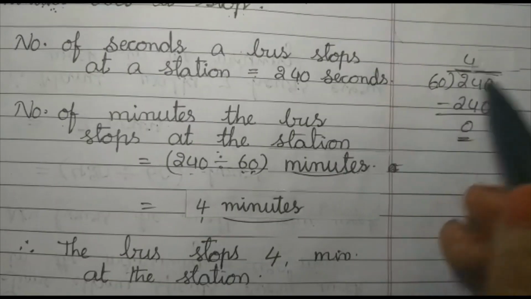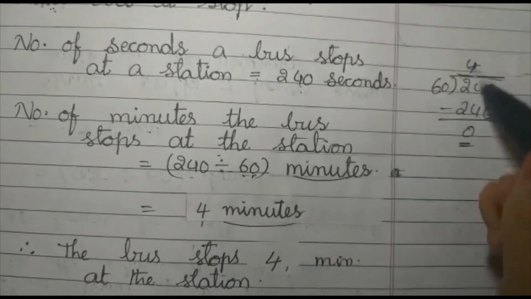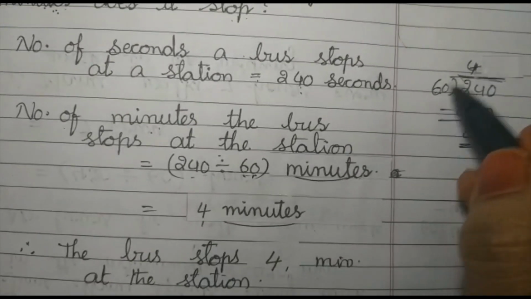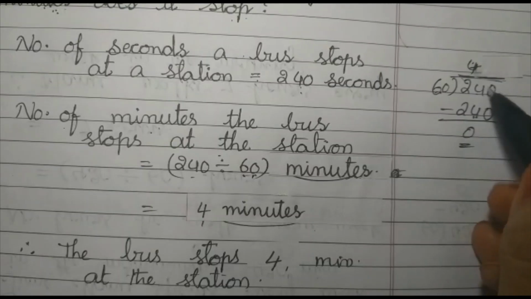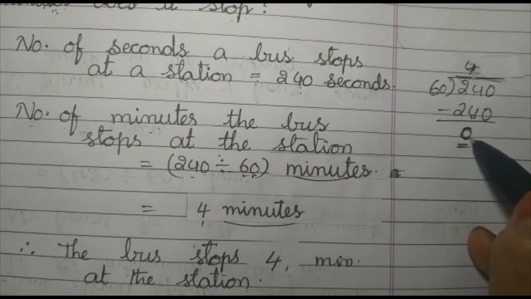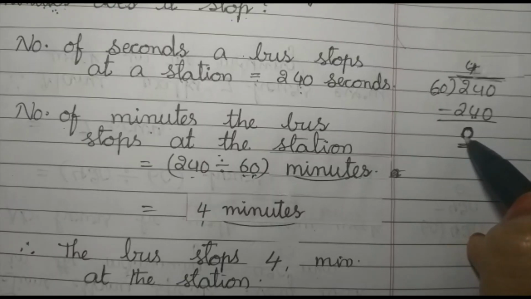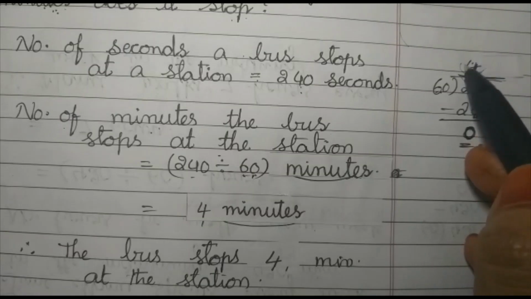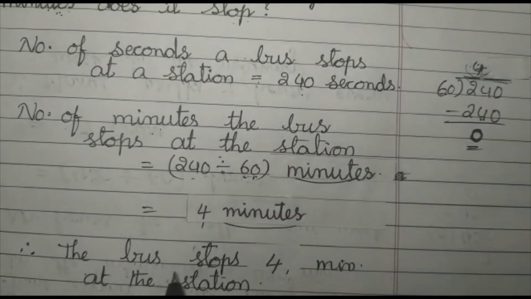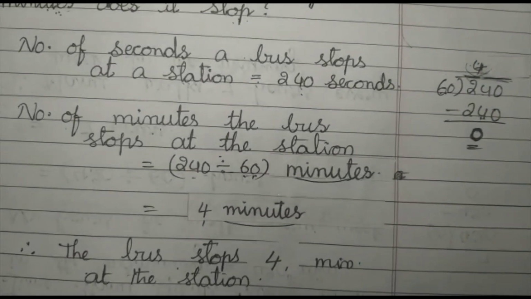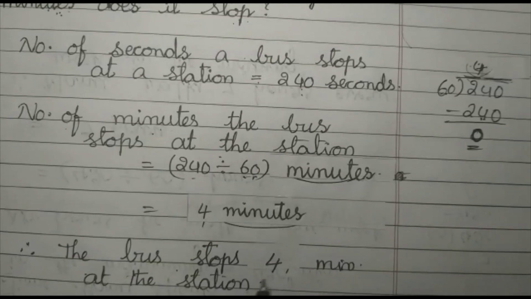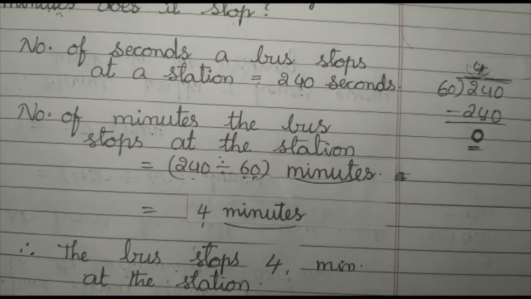So how many times, children? Exactly 4 times you will get 240. So 60 fours are 240, right? So here also we got the remainder as 0, means no seconds left over. So how many minutes, children? 4 minutes. So the bus stops 4 minutes at the station. How much time does it stop, children? 4 minutes at the station.